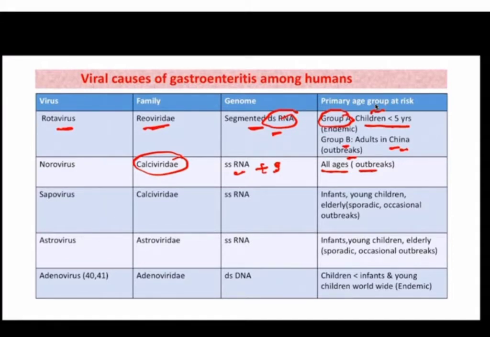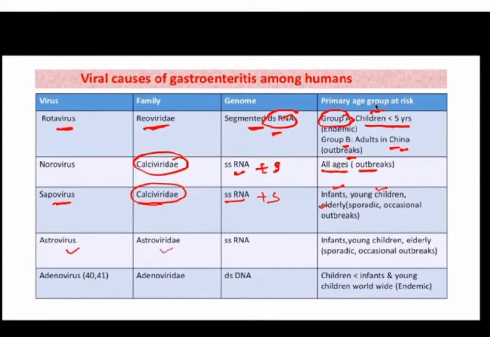Then coming to sapovirus. Sapovirus also belongs to family Caliciviridae, and it has a similar genome, single-stranded positive sense RNA. It affects infants, young children, and the elderly. Outbreaks have also been seen, and it can also cause sporadic cases. Then the next important virus is astrovirus. Astrovirus belongs to family Astroviridae.